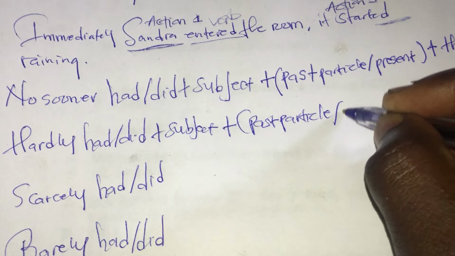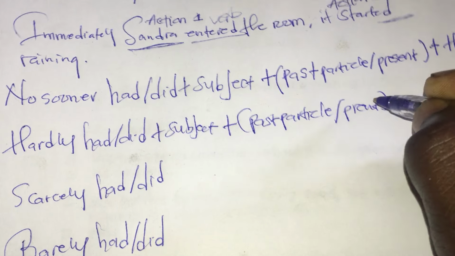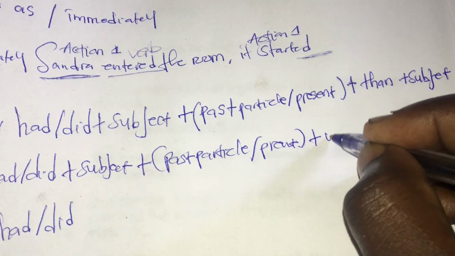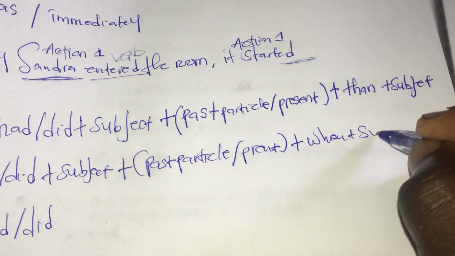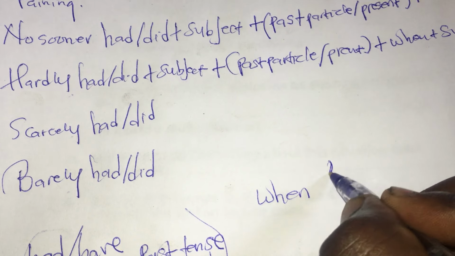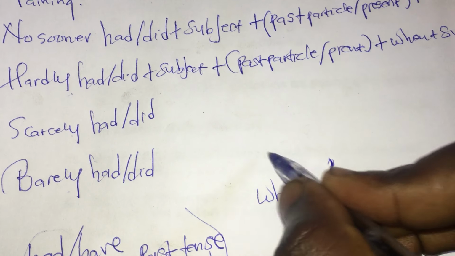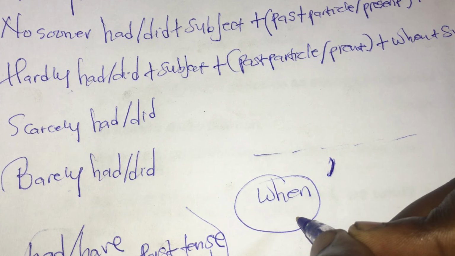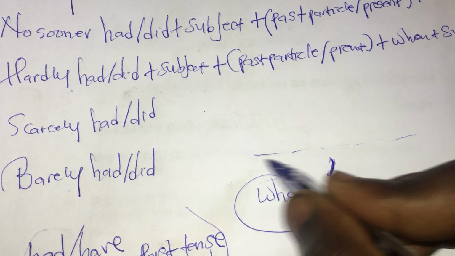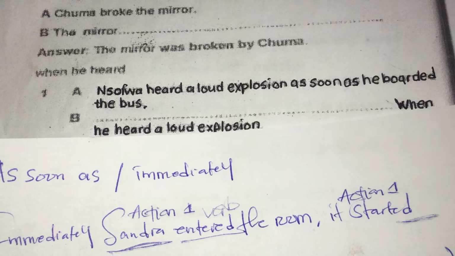Okay, I'll say slash present. Then I'll say plus when. Then plus subject plus subject. So this is the equation. Hardly, scarcely, barely, they all go with the word when. Meaning where there is a comma in your given sentence, that's where you have to replace the word when. This is what it means in this case.